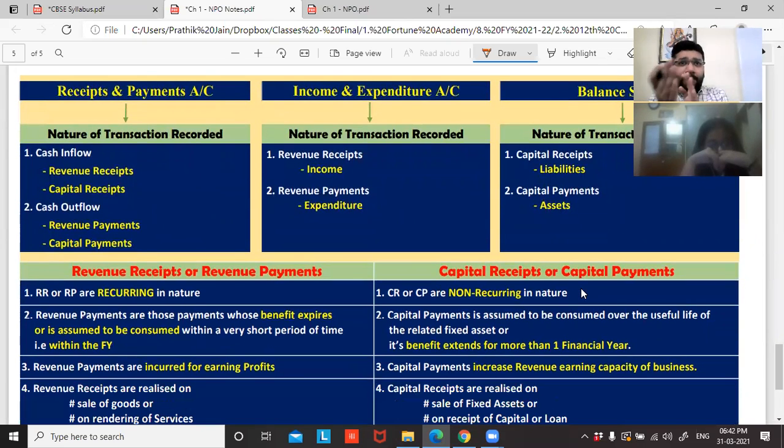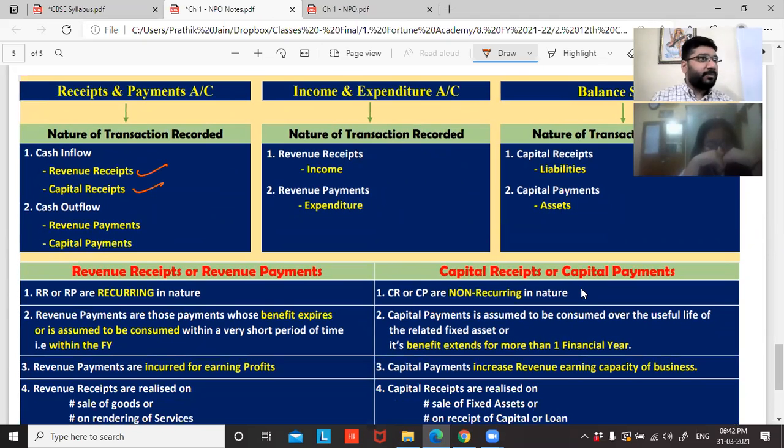Can we do a practical part and then come back a little bit of theory? It's become too much of theory now. I have to explain you the concept of what is revenue receipt and capital receipt. So this understanding is not required for at least receipts and payment account. So can we do some sums? And before we step into sums, can we take a 5 minutes break?